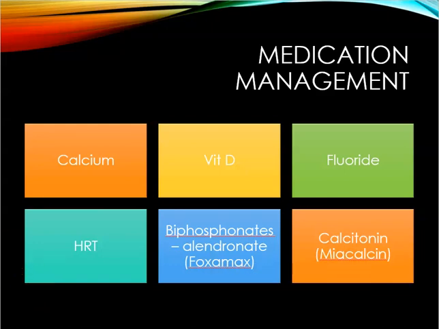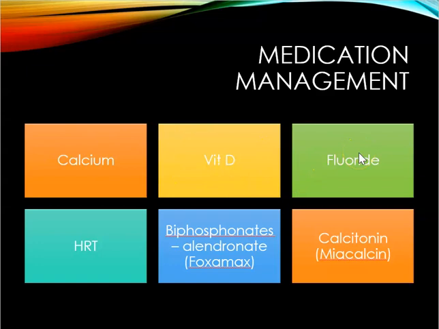So calcium carbonate, such as Tums, you can take that before meals, and that helps increase calcium absorption. Calcium citrate, you want to take that with meals to decrease any GI upset. Vitamin D, that's 200 milligrams a day, that is needed to increase GI absorption of calcium. So a lot of times they will have these two together in the same medication.